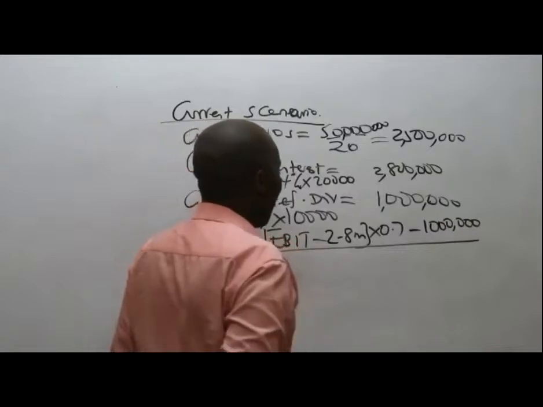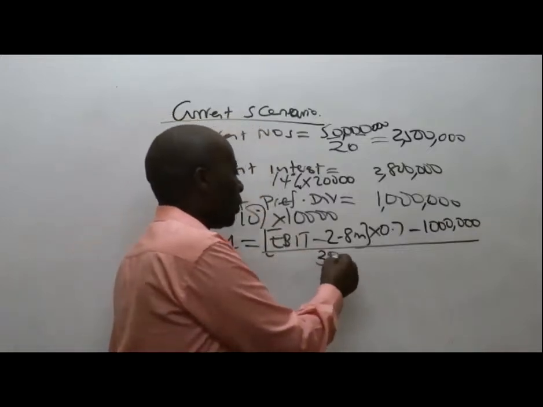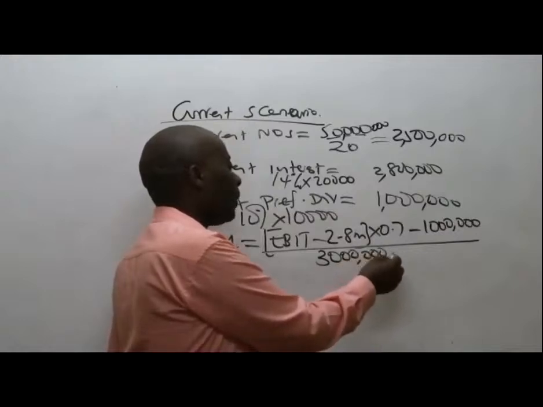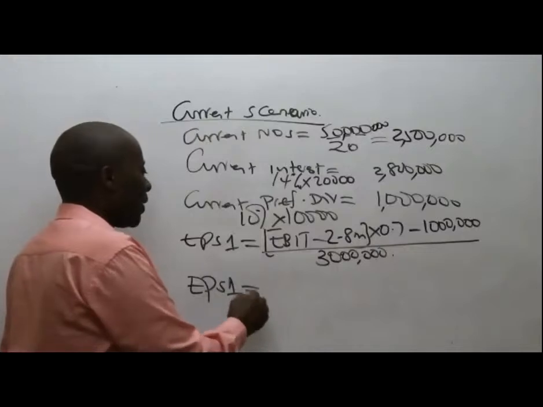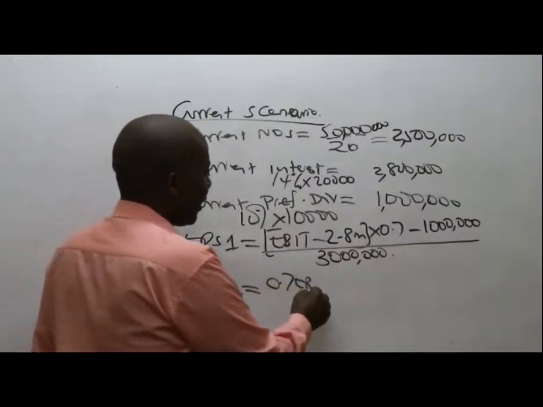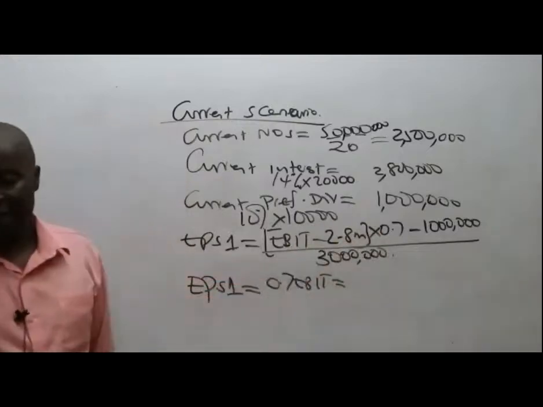Divide this by number of ordinary shares that you guys gave me down here, which were 3 million. So please go ahead and simplify for us. So EPS 1 will be 0.7 EBIT. What is 2.8 million times 0.7?